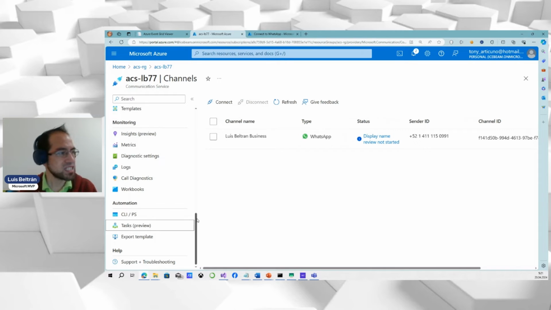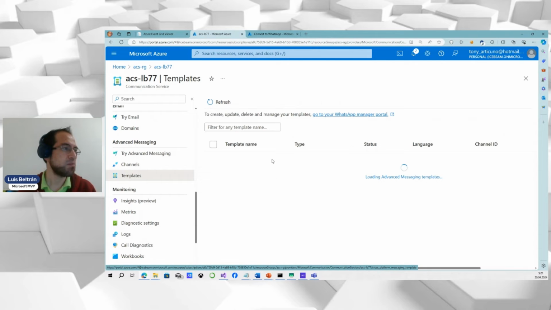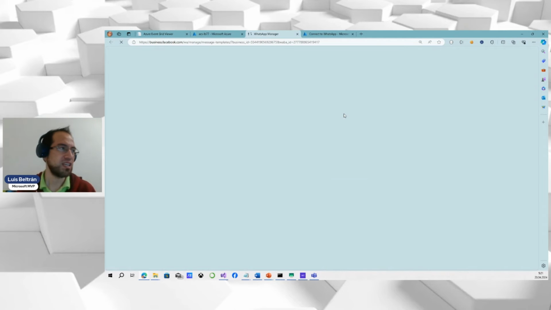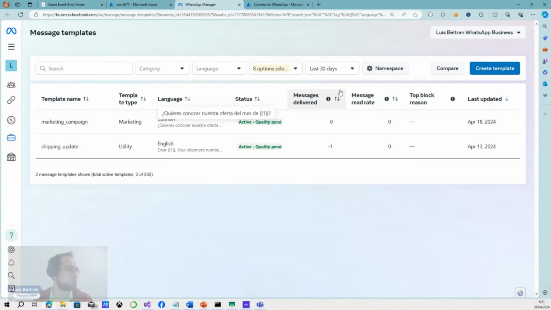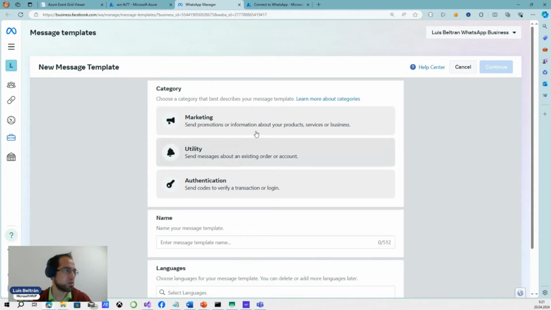Now, the next part is that you have to create a template. And the templates are not created here. They are created in the WhatsApp Manager portal. So here in the business Facebook page, I need to create a template. Here I define the purpose, the category.